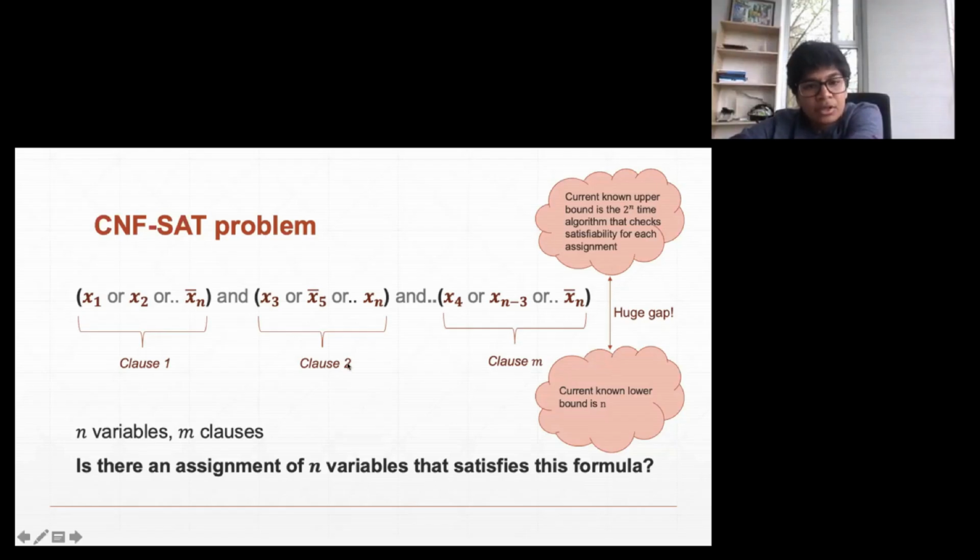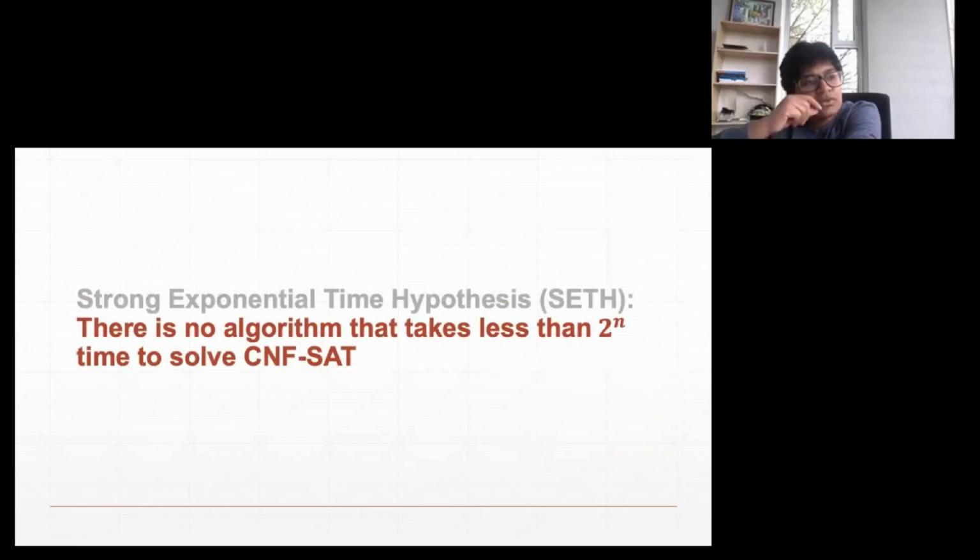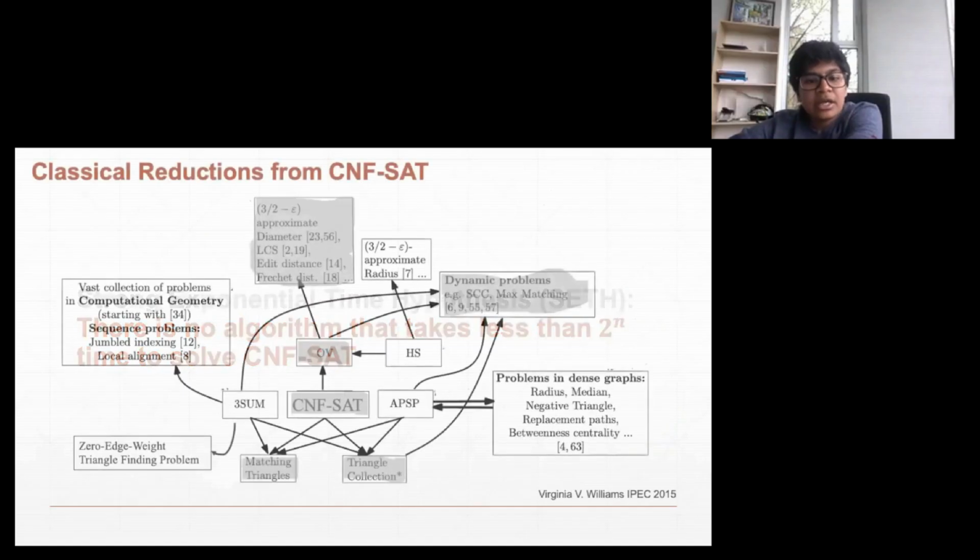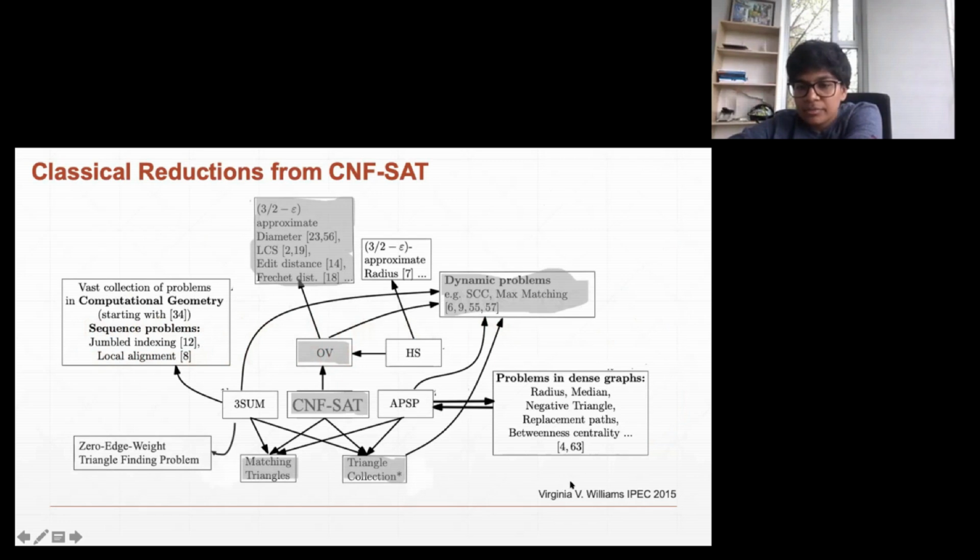So in 2001, some famous researchers conjectured that there might not be any classical algorithm faster than 2 power n time to solve CNF SAT. And this conjecture became useful in proving lower bounds for many other problems. For those of you who are interested, you could follow this survey article by Virginia Williams.